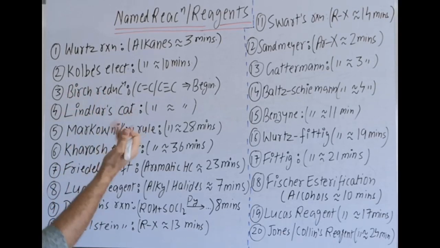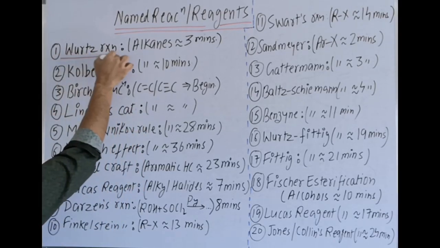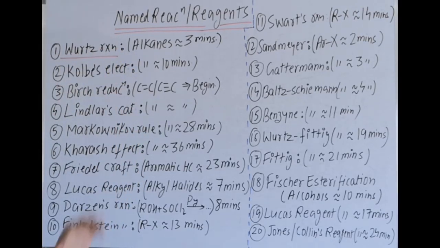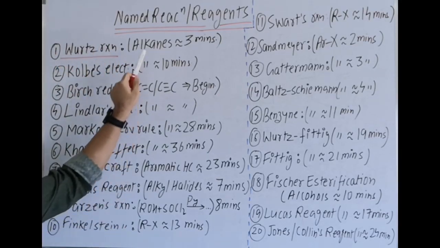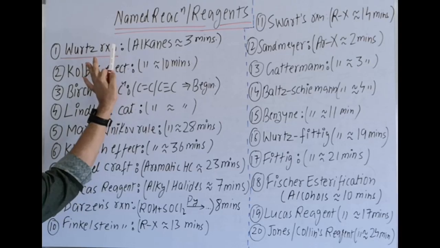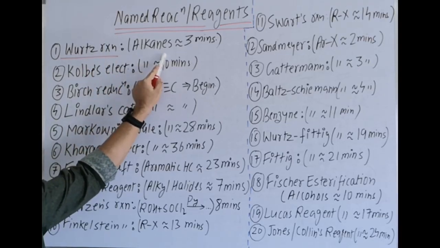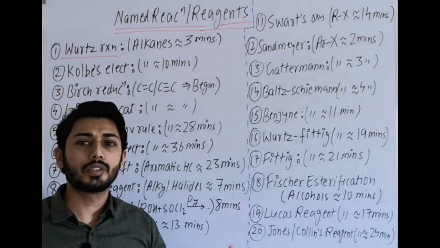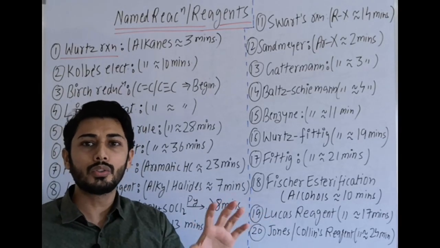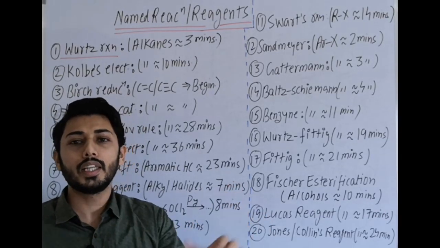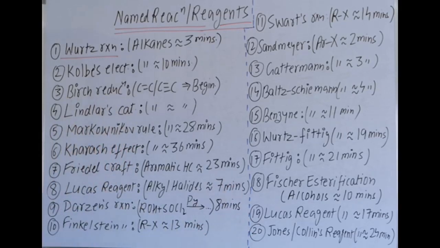I am starting with hydrocarbons first. Wurtz reaction. The key point is that we prepare symmetrical alkanes by this way. Now in which video will you get that reaction? In the alkanes video, and at what time? My concern is that your time should also be saved. So in that video, if you go directly to around 3 minutes, this reaction will be there.